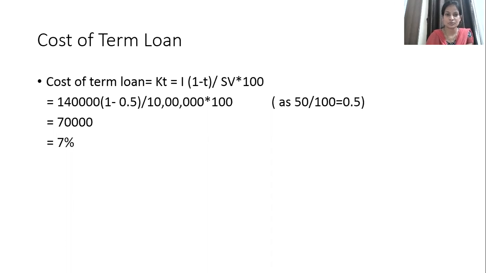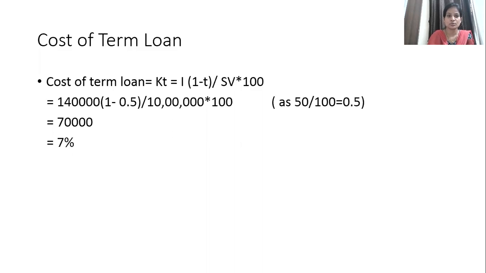Now most of the times you can see, when the tax rate is 50%, what happens? Whatever amount of interest you're paying, in this case 1,40,000, almost half of the interest is saved. You are paying only 70,000 as interest and 70,000 is saved in taxes. So the actual cost comes to 70,000 only, which is 7% on 10 lakh. Okay, so cost of term loan comes to 7%, which is exactly half of the actual rate.